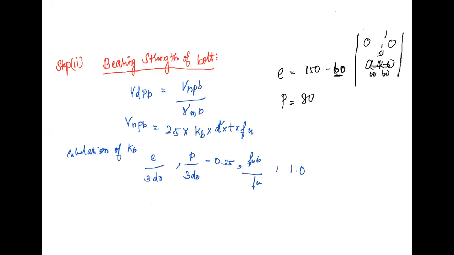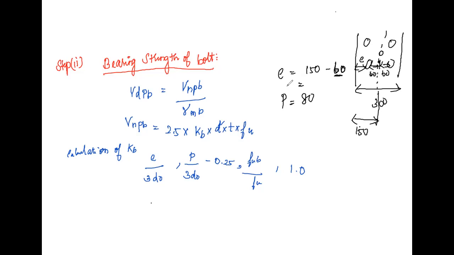The whole distance is 300, but from this we know it is 150. We want to know this value, which is called e. So we have to subtract 50 from 150.